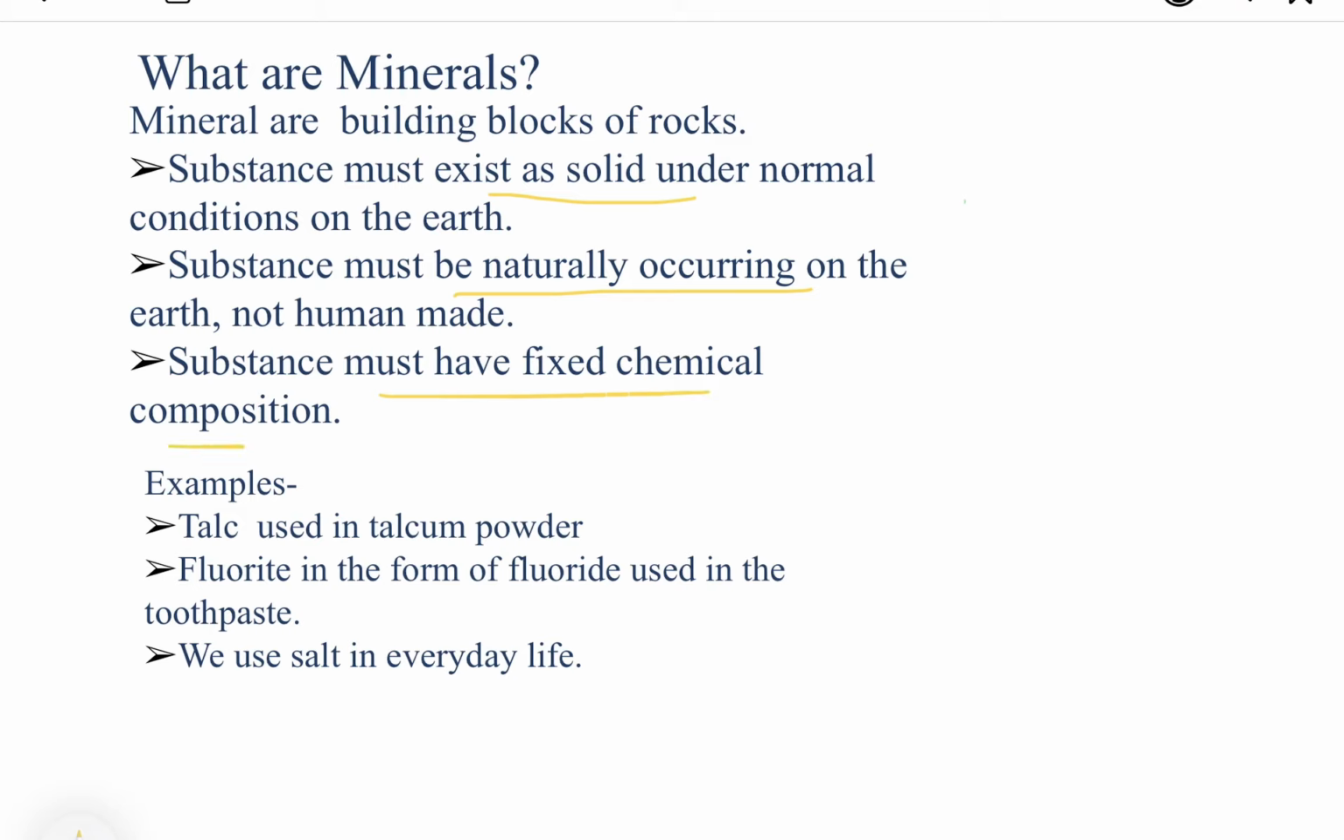Now, minerals are very important to humankind. Minerals are used as fuel and energy resources. They are used in industries, in medicines, in fertilizers. So many uses of minerals are there. Here I listed a few examples of the uses of minerals: talc is a very soft mineral, and it is used in talcum powder. Then fluoride is used in toothpaste, and we use salt in everyday life. So this is all about rocks and minerals.